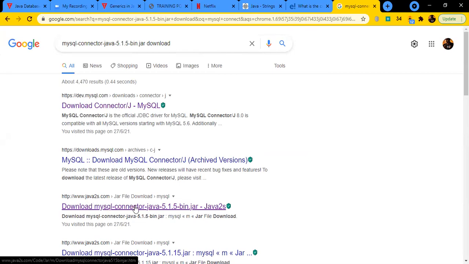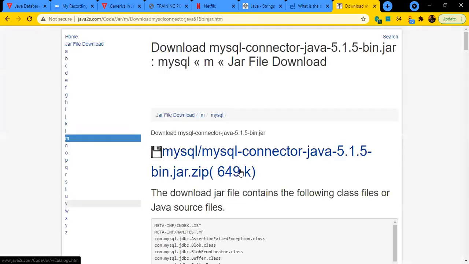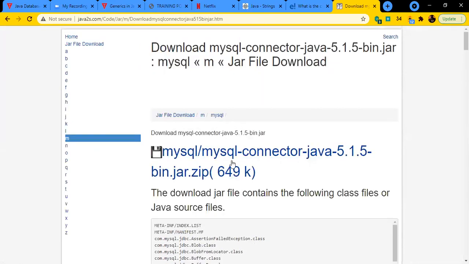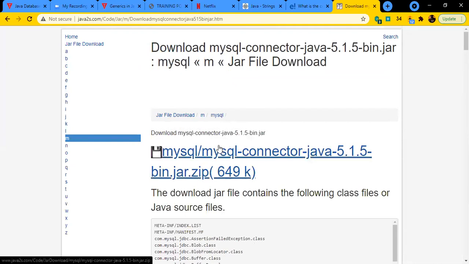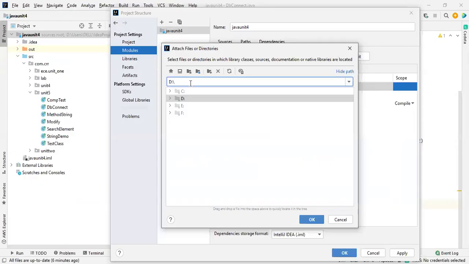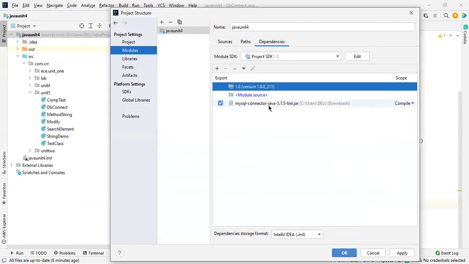Or else this one, Java 2S, where maximum jar files are available. Whether you need Swing or some other functionality, you can download it over here. By clicking on this, you will get the file. After this, just unzip it and you will get a jar file. I already showed you how to do that. It is available inside the downloads. Copy the path over here, click on it and press OK. So you will get it like this, and here it will be installed.